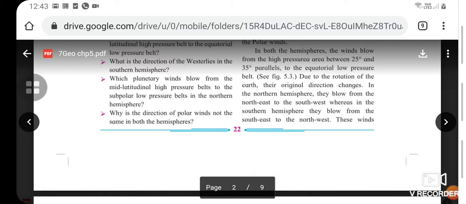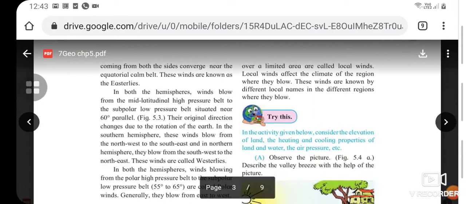In both the hemispheres, the winds blow from high pressure area between 25° and 35° parallels to the equatorial low pressure belt. Due to rotation of the earth, their original direction changes. In the northern hemisphere, they blow from the northeast to the southwest, whereas in the southern hemisphere, they blow from the southeast to the northwest. These winds coming from both the sides converge near the equatorial calm belt. These winds are known as the easterlies.